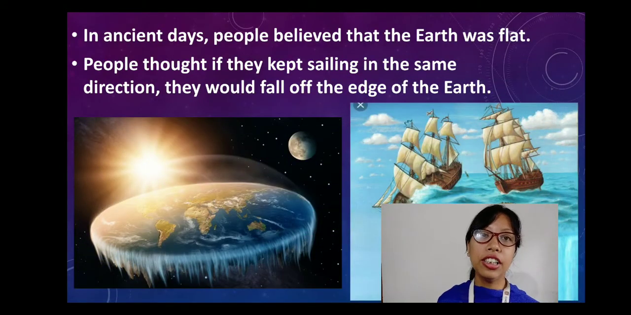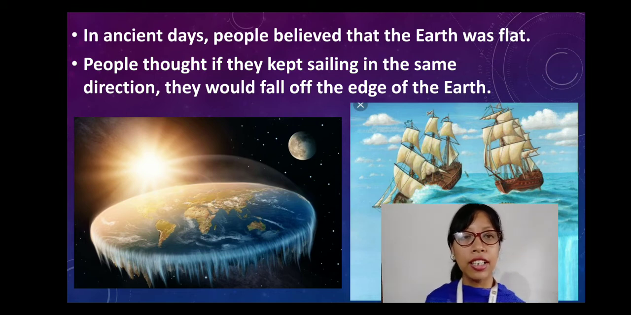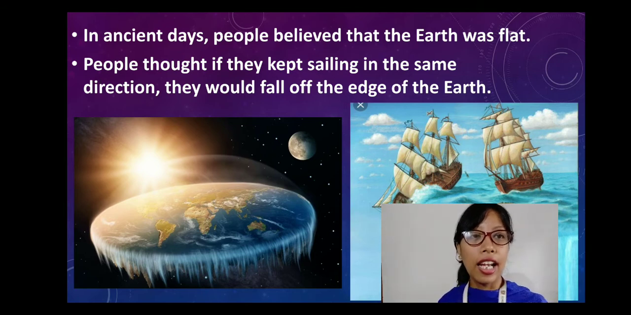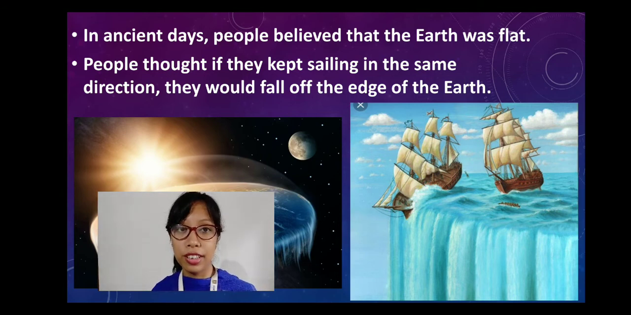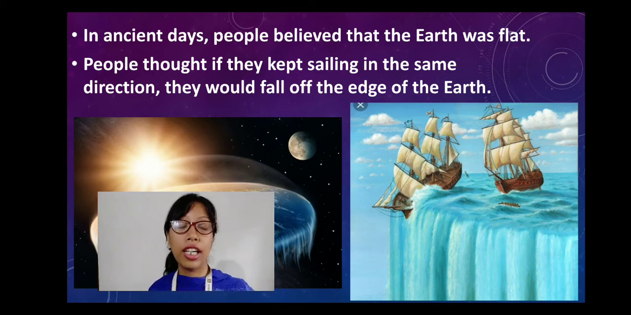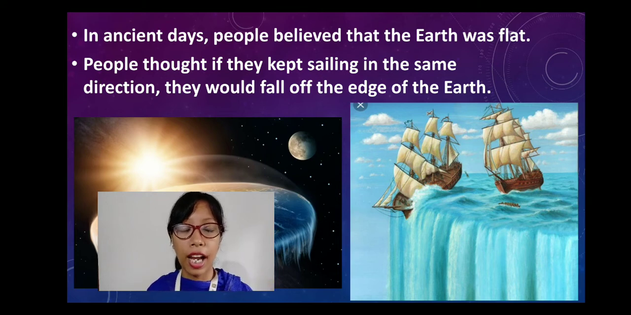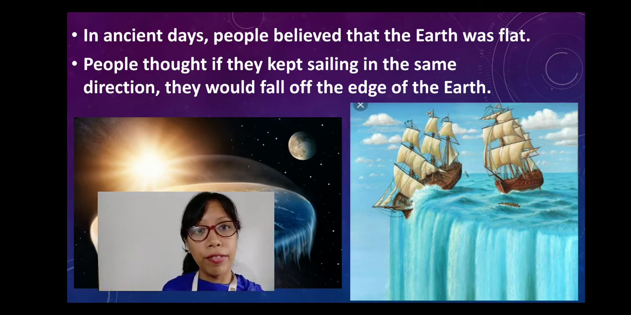Next, in ancient days, people believed that the earth was flat. As you can see on the screen, they imagined that the earth was flat. In earlier times, people used to sail a lot. They used to take the sea route a lot, and they believed that if they sailed in the same direction for a long time, they would fall from the edge of the earth because they believed it was flat.